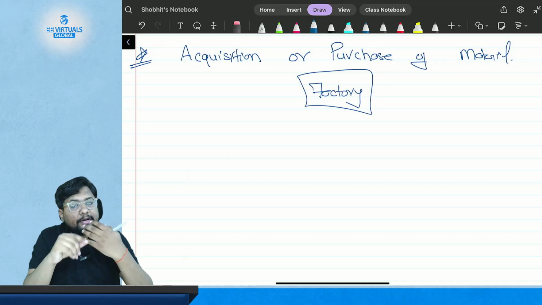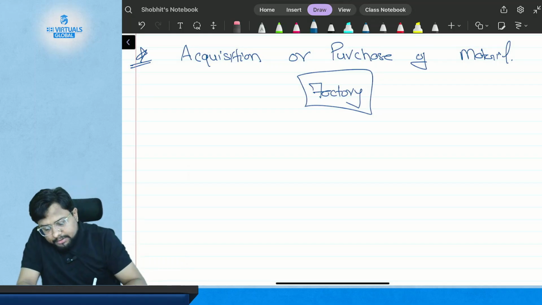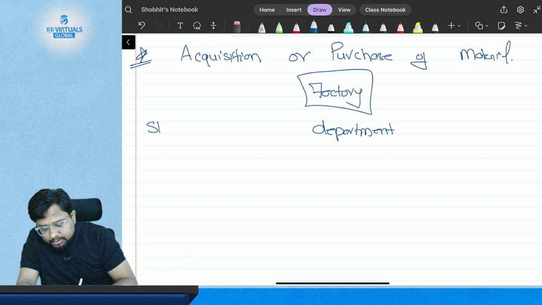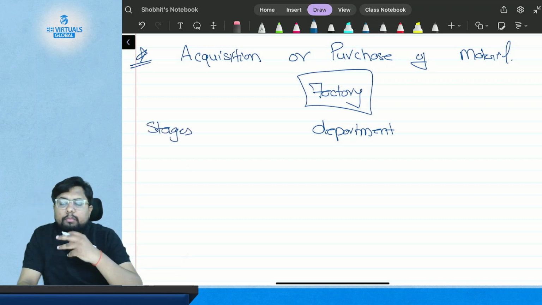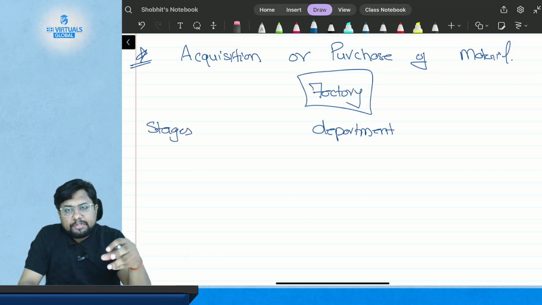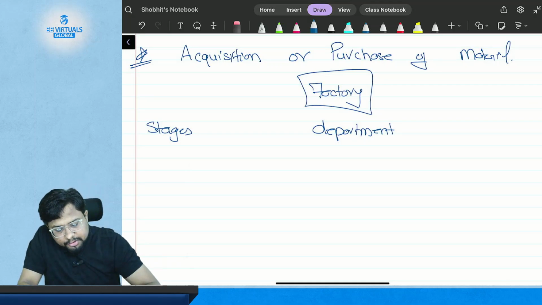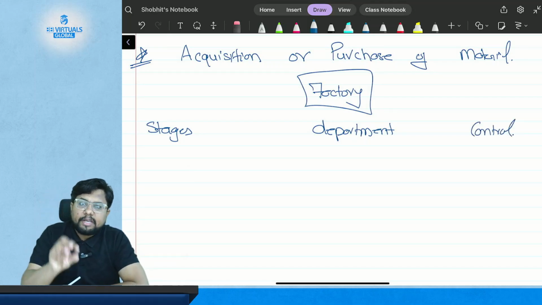There are different types of departments, and also different types of stages. Each department is involved in different types of stages. And why are they involved? Because there are controls to check the stages.